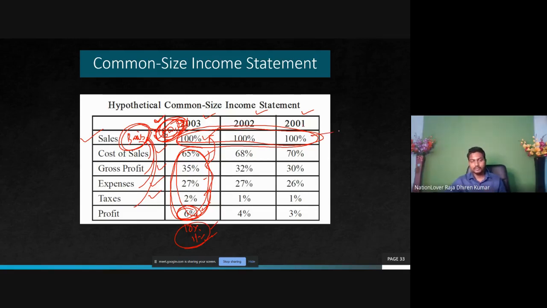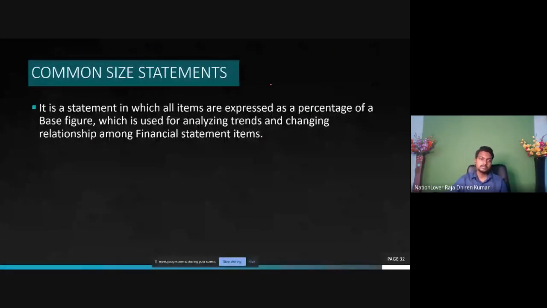That means here we took one item as the basis or common, and we compare all other items in relation to this common thing. This is what is called common size income statement. As this is the case of income, that's why it is called the common size income statement. Now, what is the meaning of the common size income statement? It is a statement in which all items are expressed as a percentage of base figure.